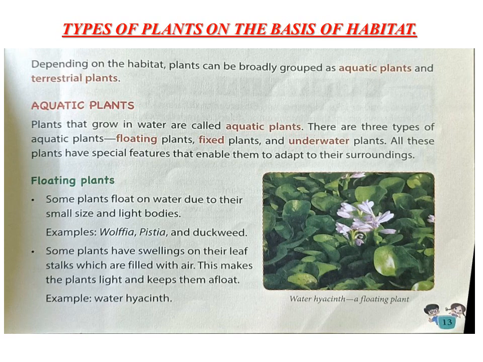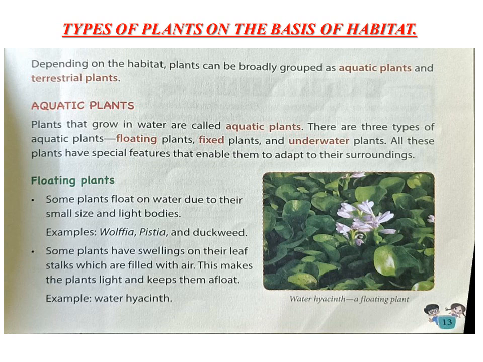On the basis of habitats, plants are classified broadly into two groups: terrestrial plants and aquatic plants. The plants which grow in water are called aquatic plants, and the plants that grow on land are called terrestrial plants. First of all, we will discuss aquatic plants. The definition of aquatic plant is this: the plants that grow in water are called aquatic plants.